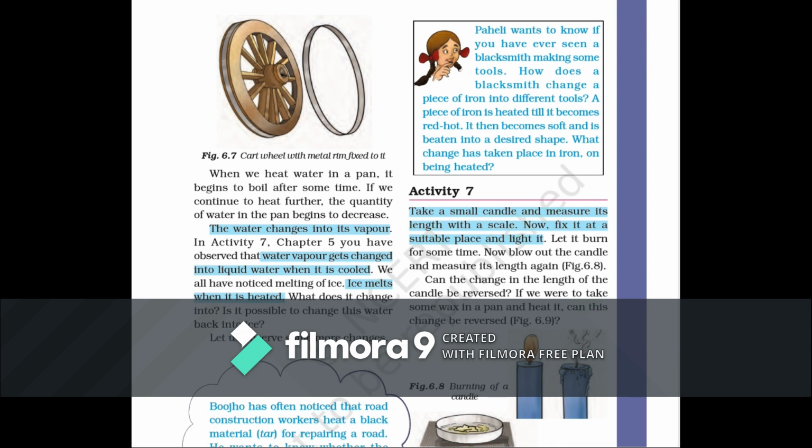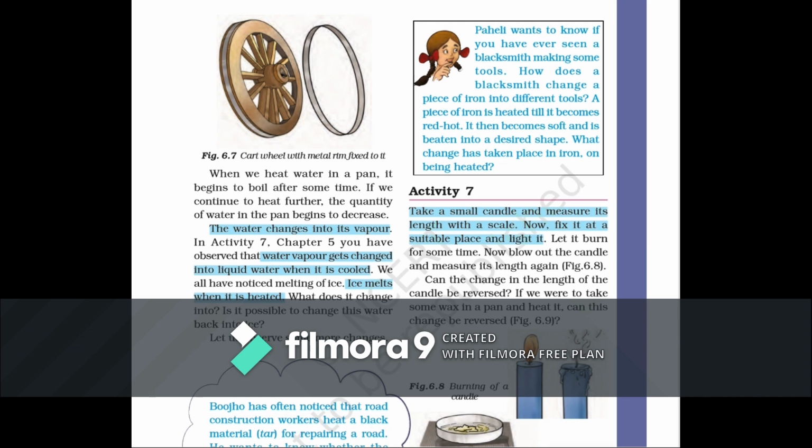So water has three states of matter and all the states are interreversible. How? If we heat water, it will evaporate. If we cool it by condensation, it will come back to its liquid form. If we freeze water, it will become ice, but if we melt the ice, we will get the water back. So these forms are reversible.